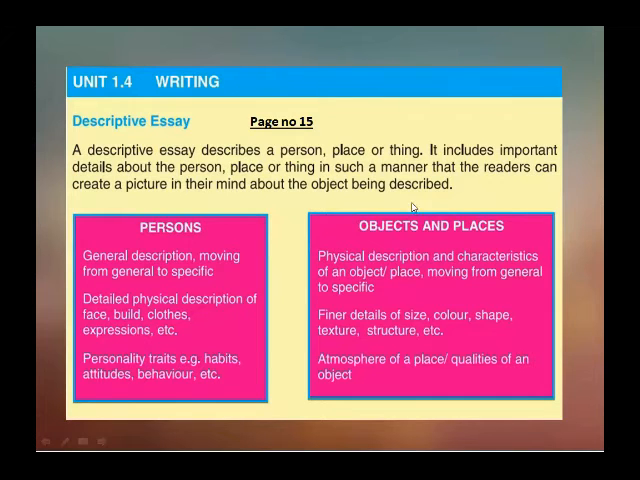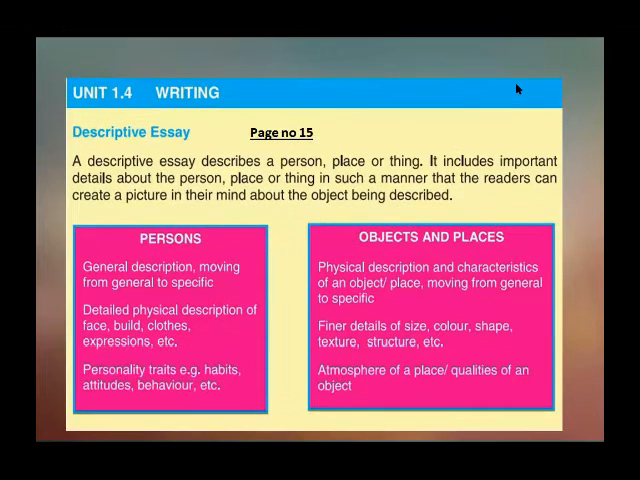Now, here is the column of objects and places. Physical description and characteristics of an object or place, moving from general to specific. Second statement is finer details of size, color, shape, texture, structure, etc. The third statement is the atmosphere of a place, the quality of an object.